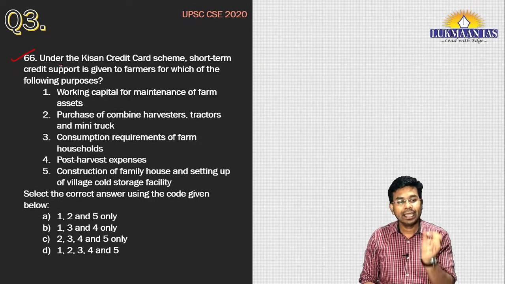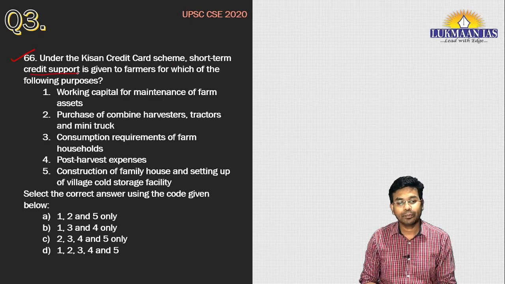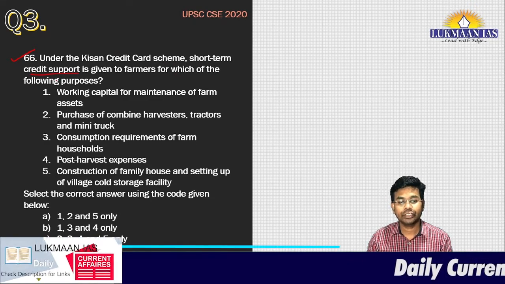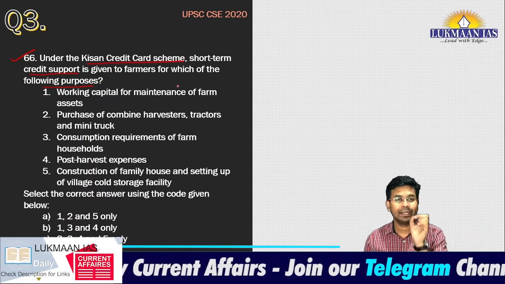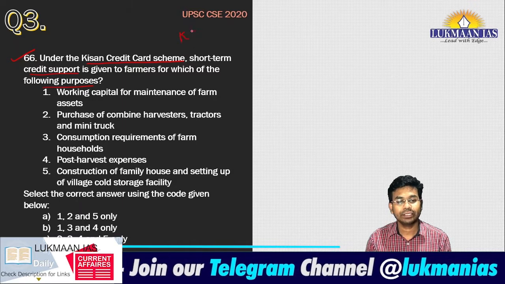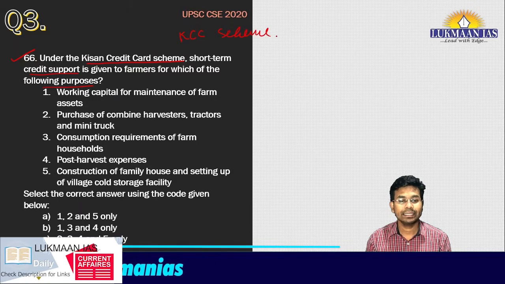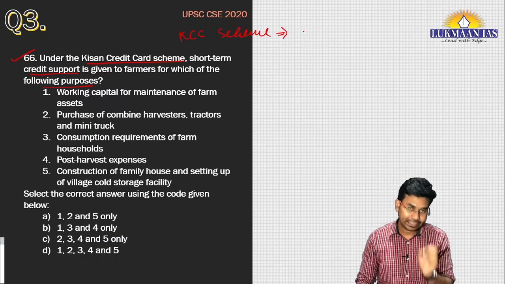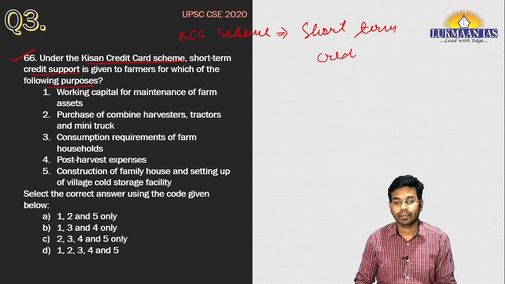This question says, under the Kisan credit card scheme, short term credit support is given to farmers for which of the following purposes? This statement talks about a government scheme known as the Kisan credit card scheme, and they are saying that through it the government gives short term credit support to farmers.